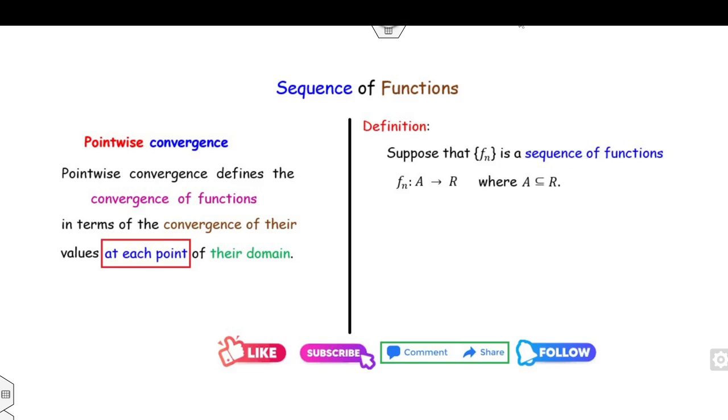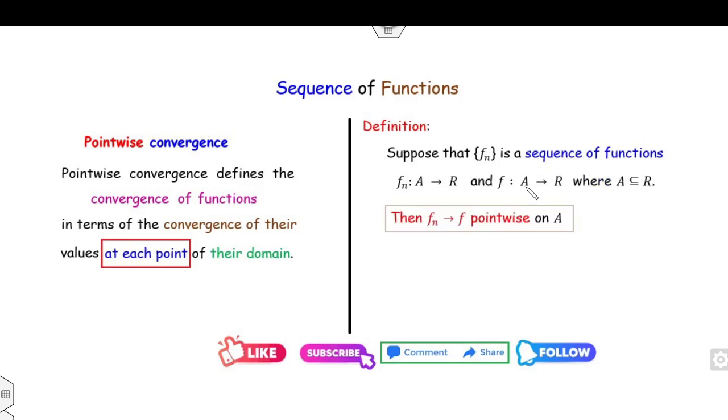If you have a sequence of functions fn from A to R, and fn converges to f, where f is another function from A to R, such that A is a subset of R, then you can say fn converges to f pointwise if for every x belonging to the domain, fn(x) converges to f(x).